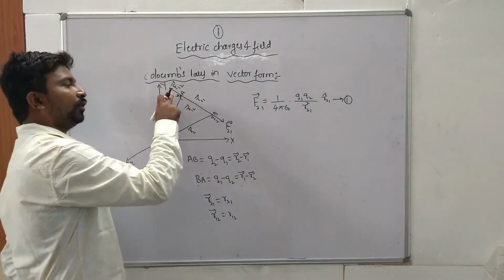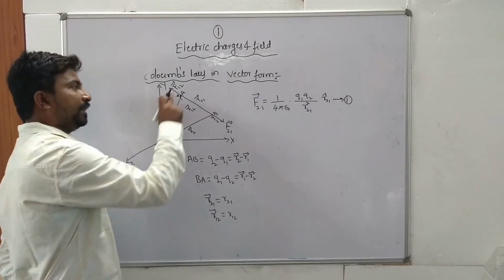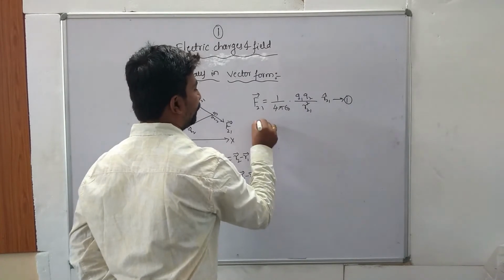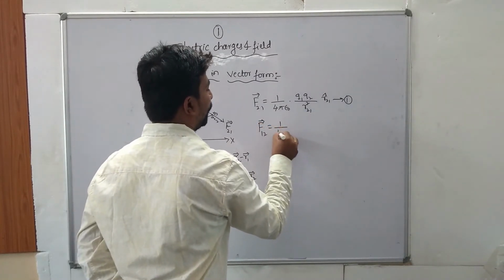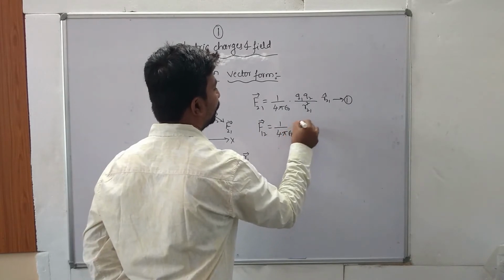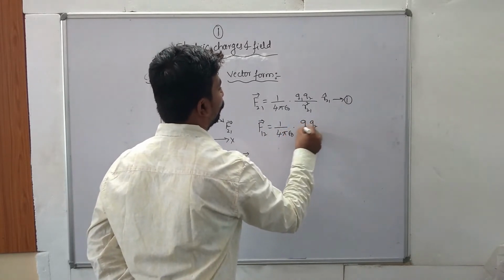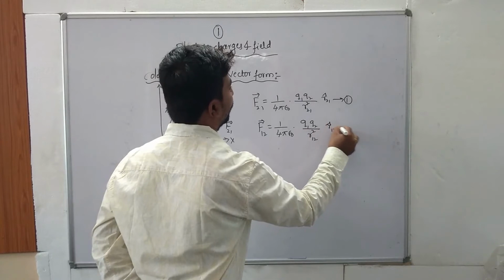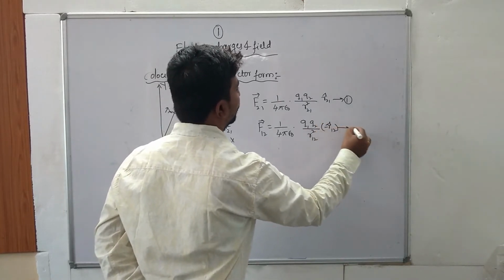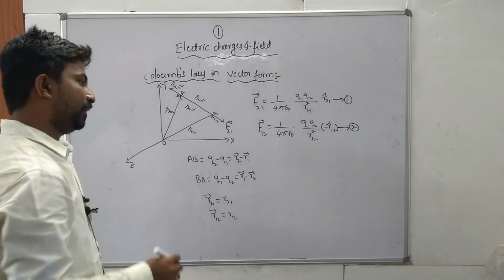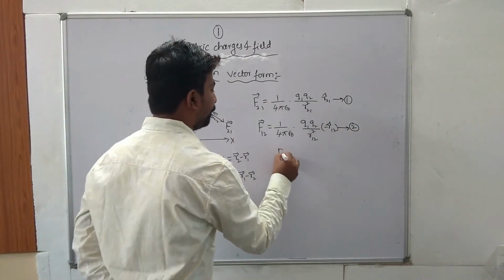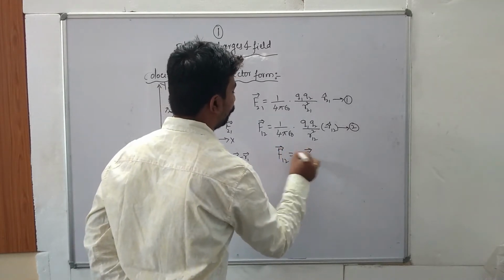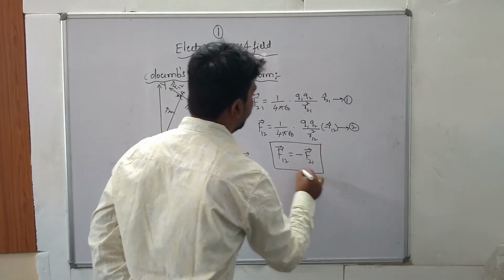Similarly, the force on Q1 due to Q2 is denoted by the force F12. So therefore F12 is equal to 1 by 4 pi epsilon naught into Q1 Q2 by R12 square into R12 cap. So this is equation number 2. So therefore finally F12 is equal to minus F21. So this is the Coulomb's law in vector form.